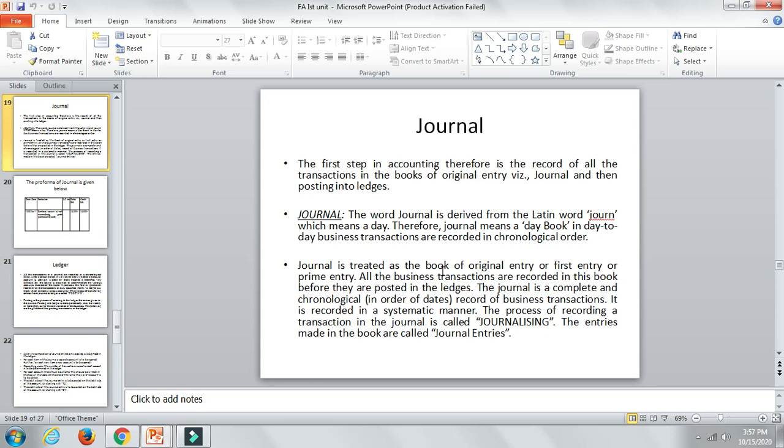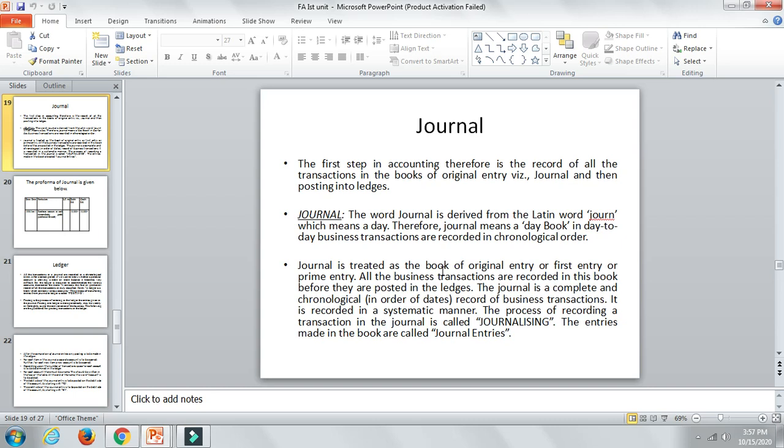The first step in accounting, as I have already explained and will explain again, is the record of all the transactions in the books of original entry, that is, the journal, and then posting into ledgers. The word journal is derived from the Latin word journ, which means a day. Therefore, journal means a day book.